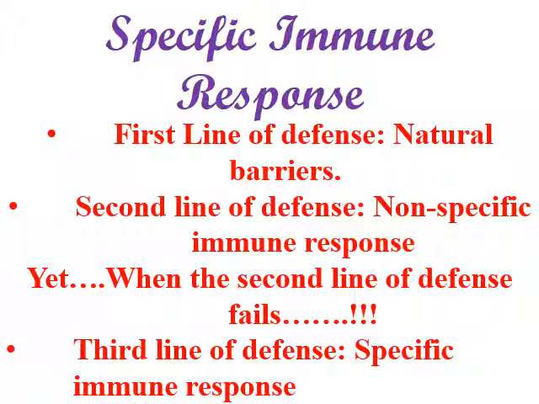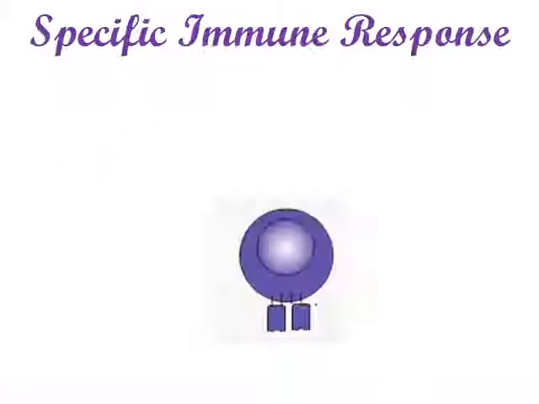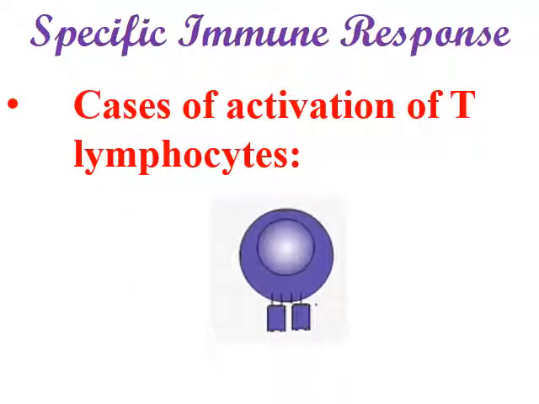So first, we have the first line of defense, which is the natural barriers. The second line of defense represents the non-specific immune response. What happens when the second line of defense fails? We have a third line of defense, which is the specific immune response. What is the specific immune response? It works through the activation of T lymphocytes.